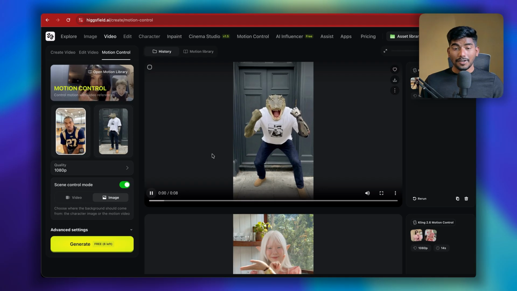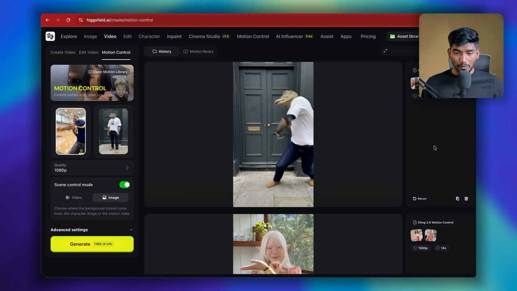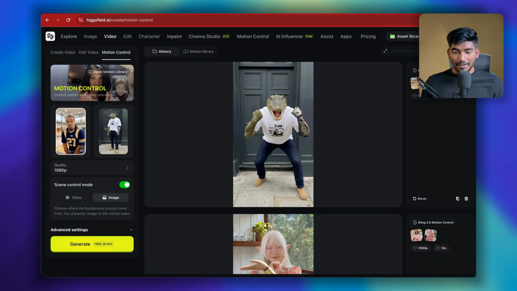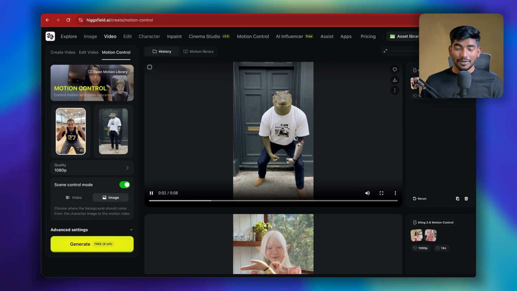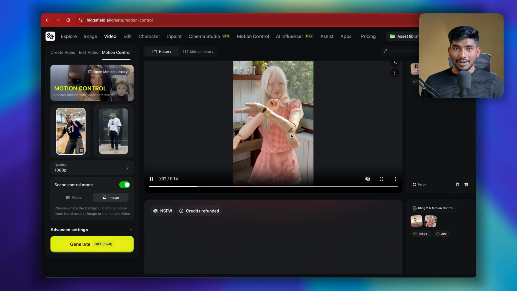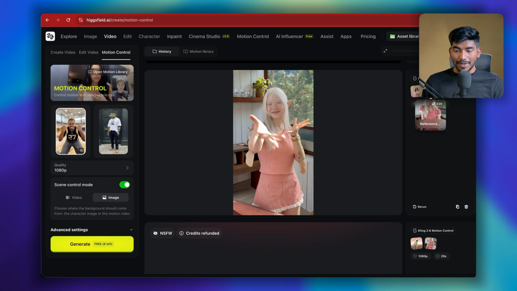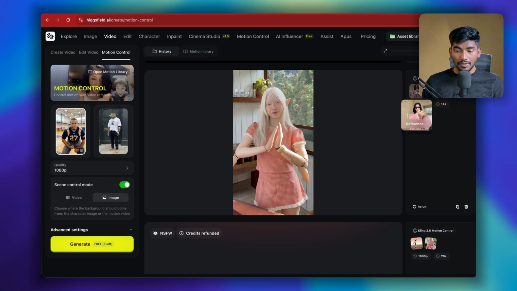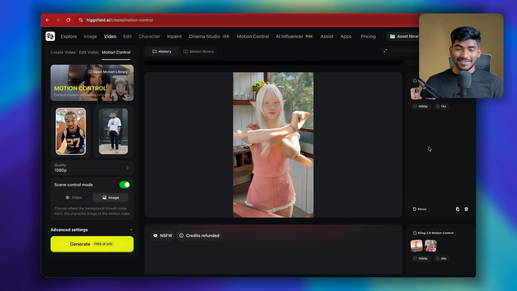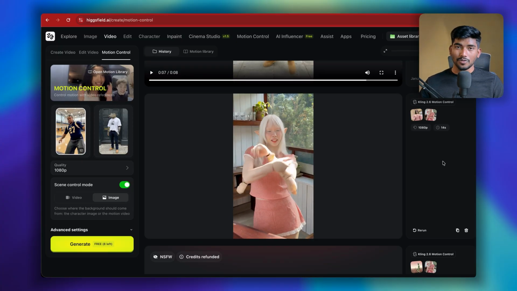Okay, so our video is ready, and as you can see, this is very accurate motion control, and the character consistency is also there. Now you can use this feature to create a lot more interesting videos. For example, if you look at lifestyle and dancing reels, this is one of them. We just created it. This was the main character, and this was a reference video in here, and we are able to match this perfect trend using just this tool. So this is going to set a new trend of AI influencers on social media and the internet.